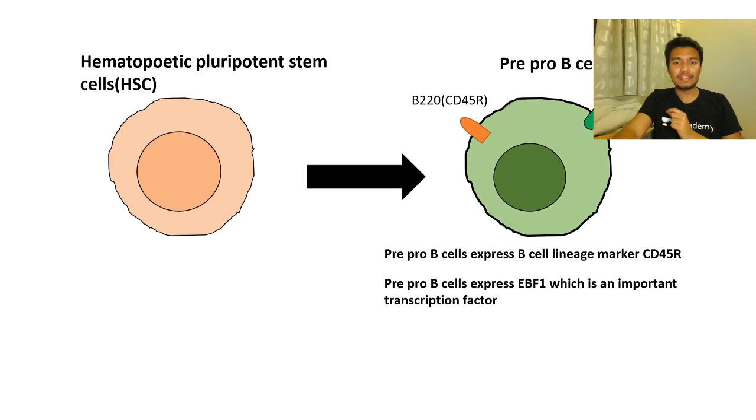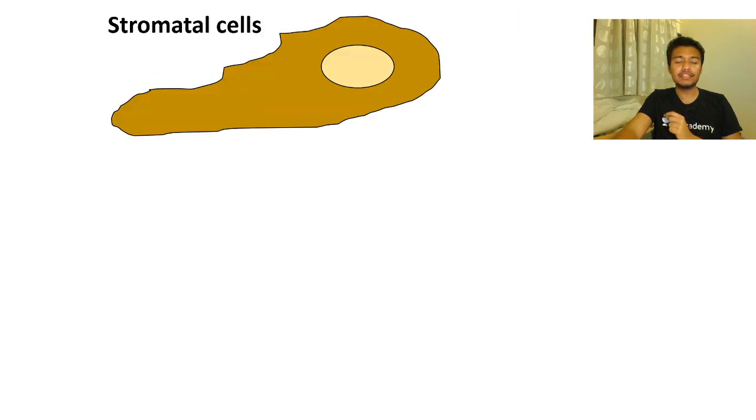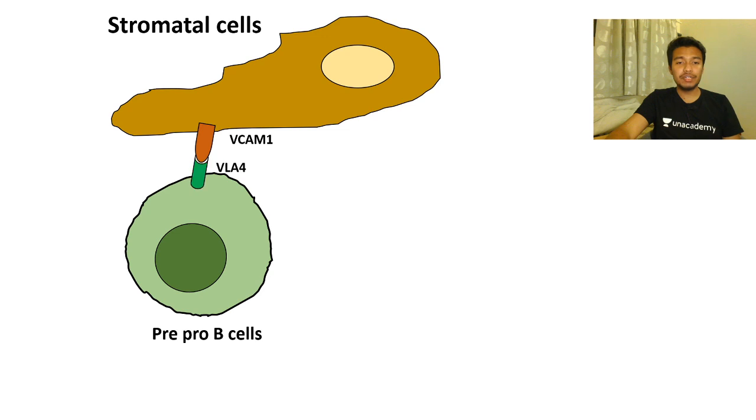Here is our stromal cell, which is expressing an adhesion molecule known as VCAM1. Again, the name is not important, but you have to know that the stromal cell expresses some molecules which work like an anchor for the immature B cells. The pre-pro B cell also has a complementary molecule, VLA4.